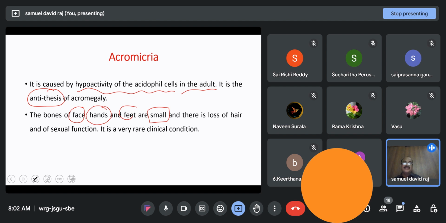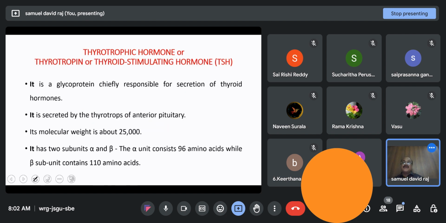And the second hormone is thyrotrophic hormone, and it is a glycoprotein mainly responsible for the secretion of thyroid hormones. It is secreted by thyrotrophic cells of the anterior pituitary, molecular weight 25,000. Because it is a protein hormone with a carbohydrate moiety, this protein is made up of two subunits, alpha chain and beta chain.